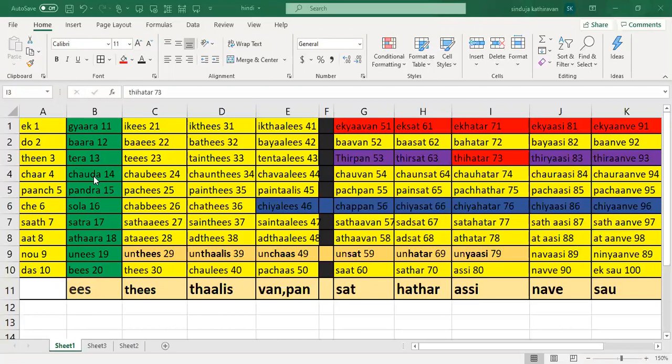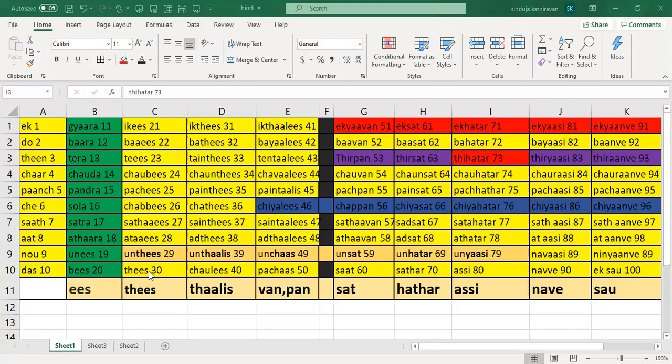And after that, from 14 to 20 you also need to memorize it. So it's going to be 14, 15, 16, 17, 18, 19, 20. So from 1 through 20 you have learned. Let me compare this with the English language. In English, once you learn from 1 through 20, what do you do?